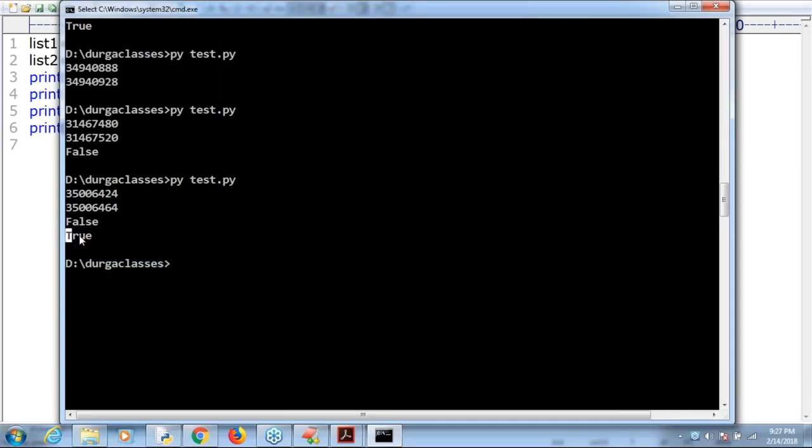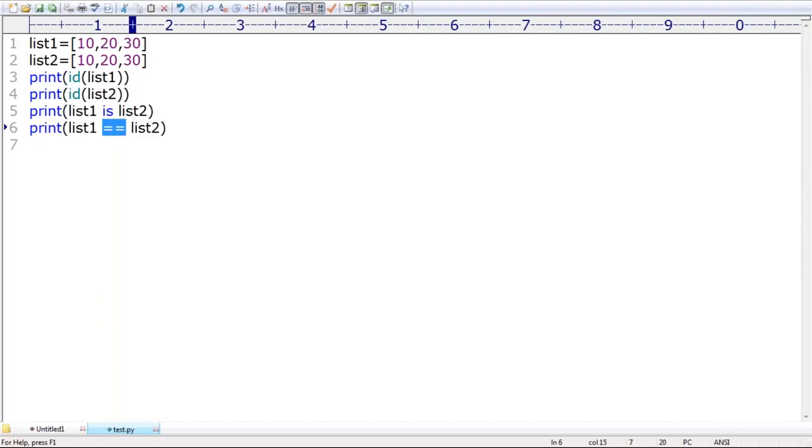True is the answer. This is something like in Java, where we have the double equal operator and the equals method. This is the difference, right? The is operator is always meant for address comparison, and the double equal operator is always meant for content comparison, right?